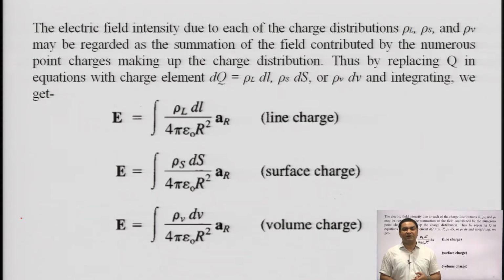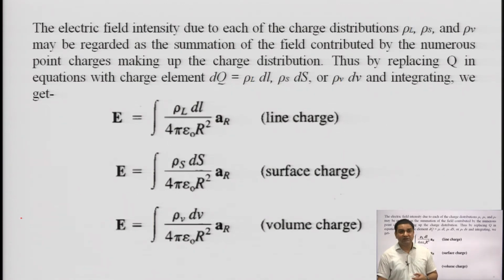Okay. So, electric field intensity is always a vector which is defined in the radial direction. In the same way, when we define it in terms of surface charge density, then electric field intensity is equal to the surface integral of rho s dS upon 4 pi epsilon naught r square into A r. In the same way, for the volume charge density, the electric field intensity is equal to the volume integral of rho v dV upon 4 pi epsilon naught r square into A r.